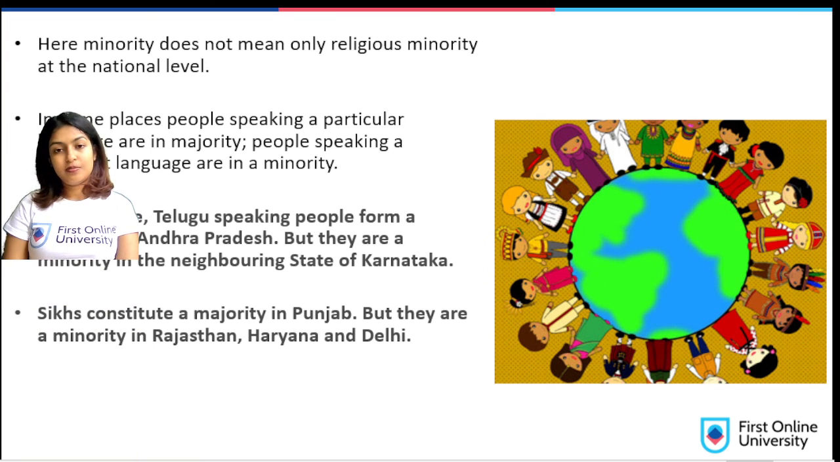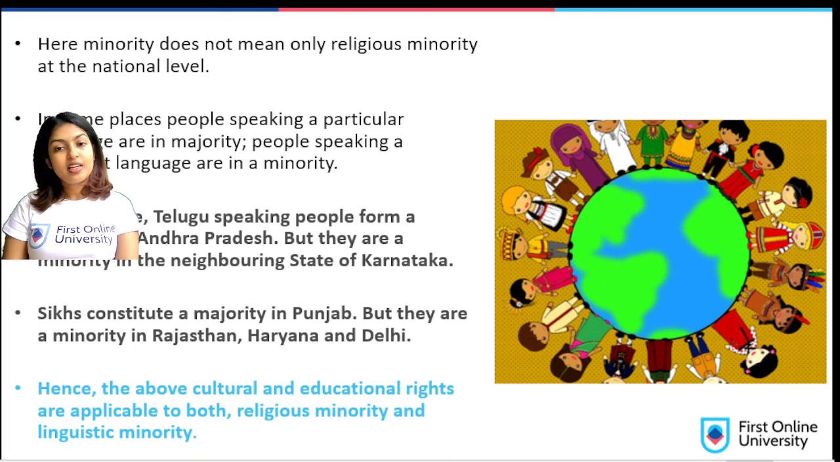Let's take another example. Sikhs constitute a majority in Punjab, but they are a minority in Rajasthan, Haryana and Delhi. Hence, the above cultural and educational rights are available to both the religious minority and the linguistic minority.